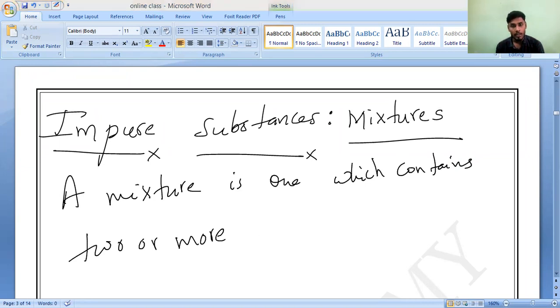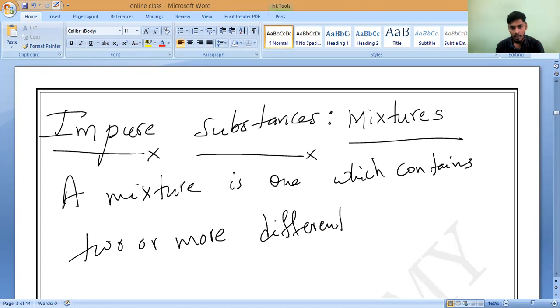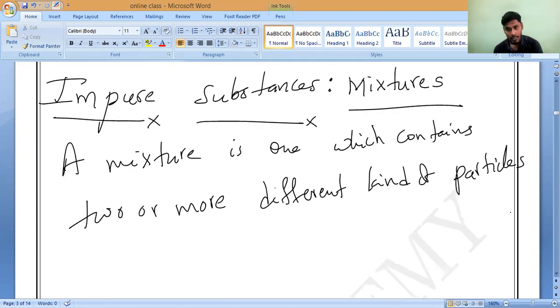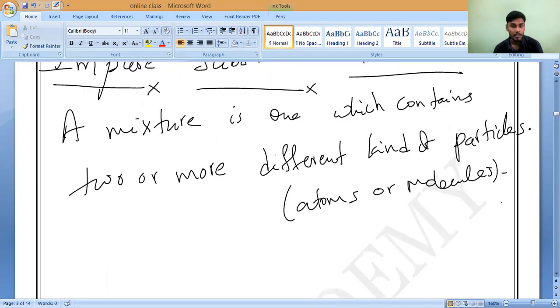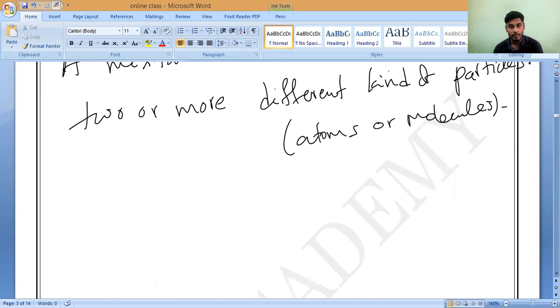Two or more different kinds of particles. What are those particles? Those particles may be atoms or molecules. That is what you have to remember. This is called a mixture. Any doubt, anybody? Please ask me. Clear? No, sir, no doubt.